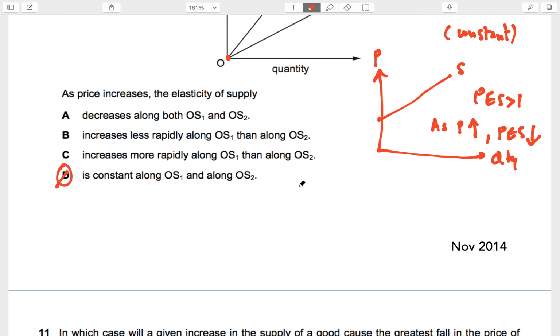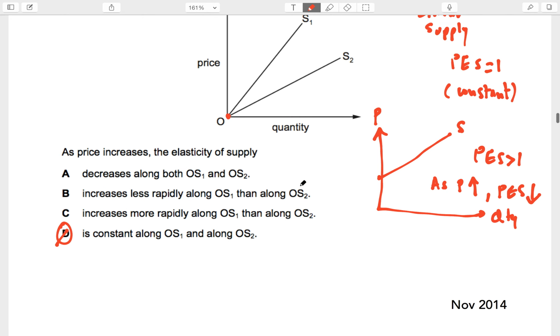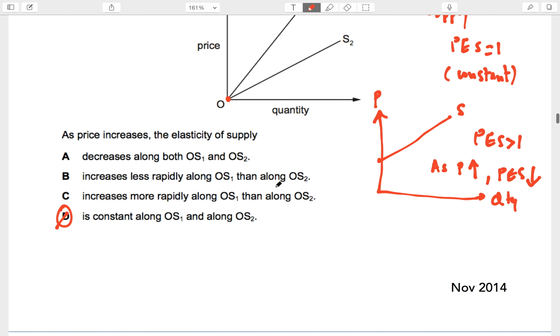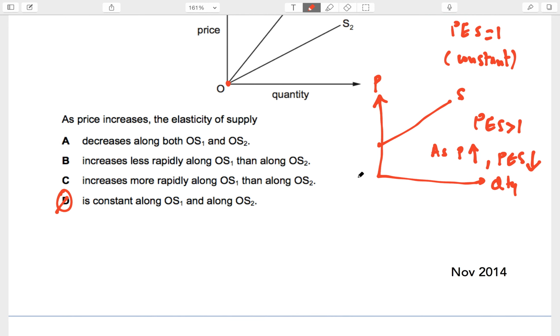If this was so, I would have said elastic supply decreases. Okay, but then I can't make a comparison between OS1 and OS2. But I'm saying that if the supply curve is like this, it's going to be decreasing.